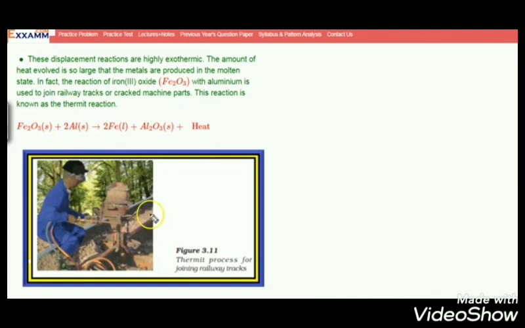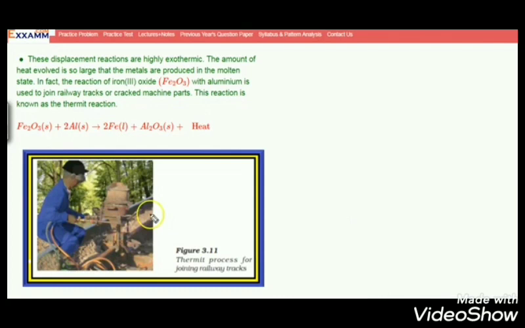This process is very important in joining the railway tracks. You can see on the screen, the person is joining the railway tracks. They are using this process. That process is known as Thermit reaction or Thermit process. You can observe, children, there.